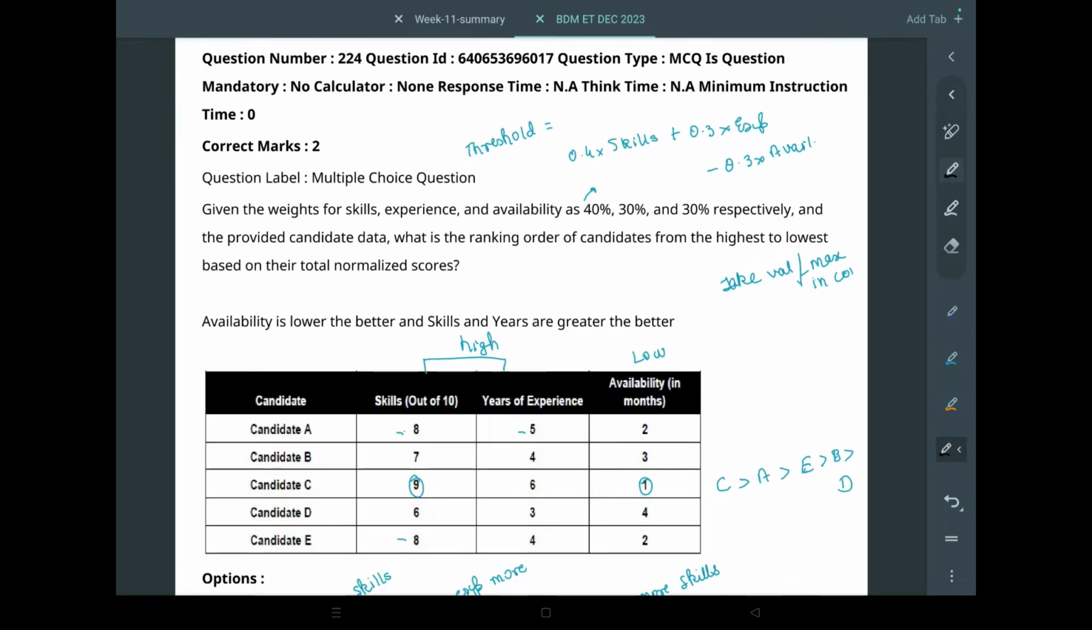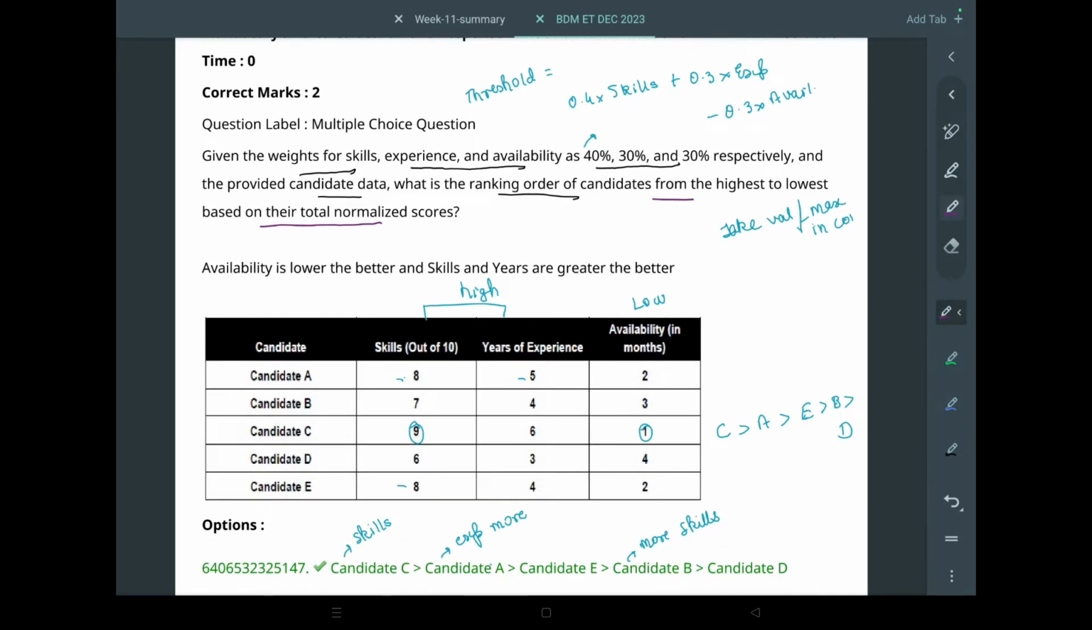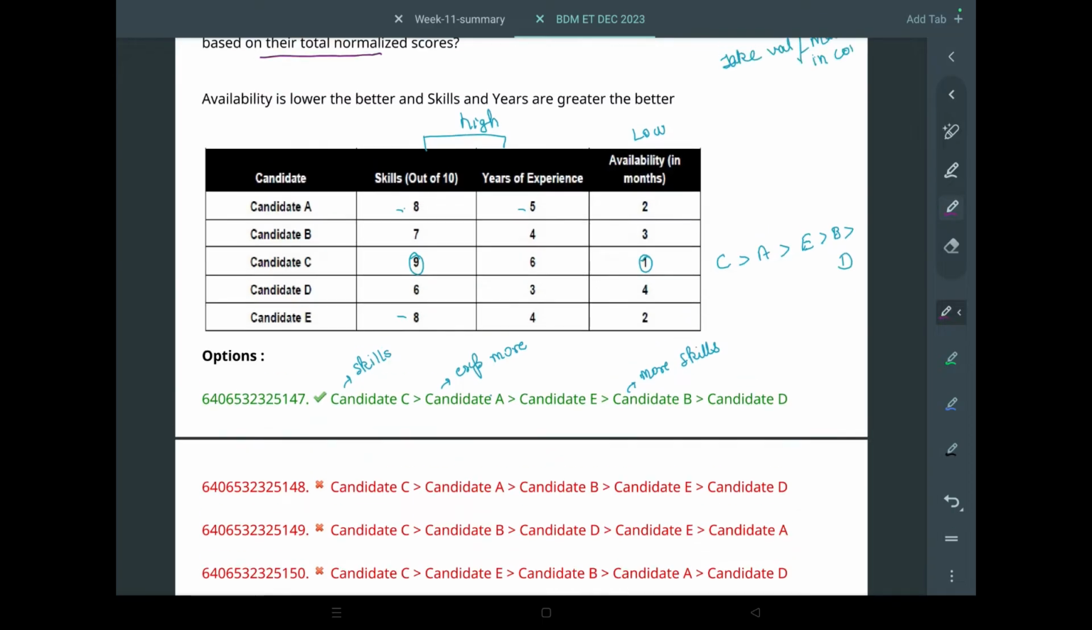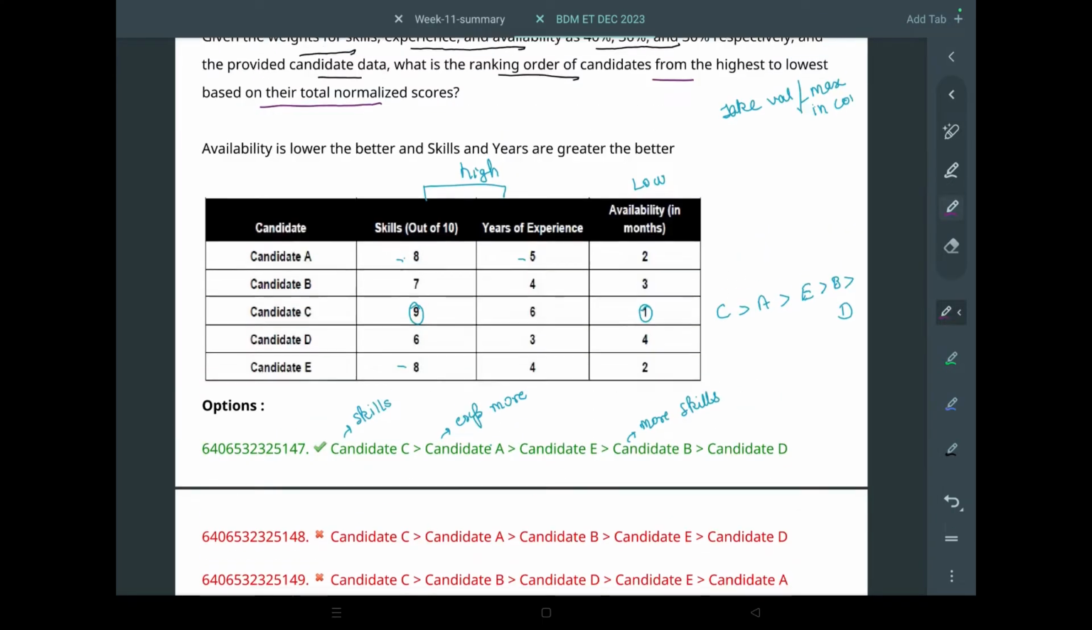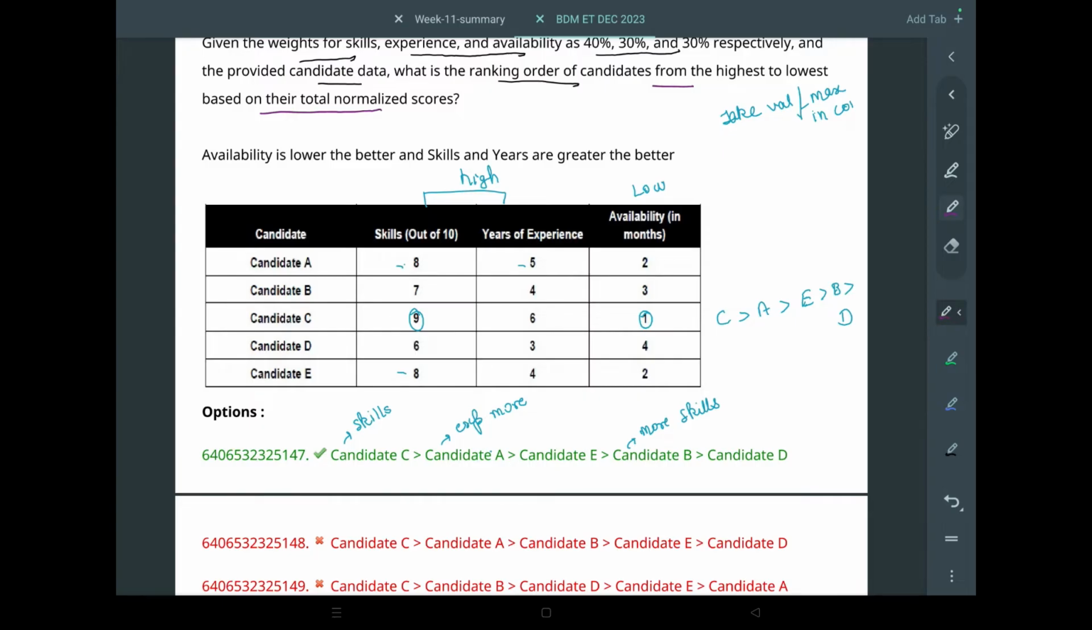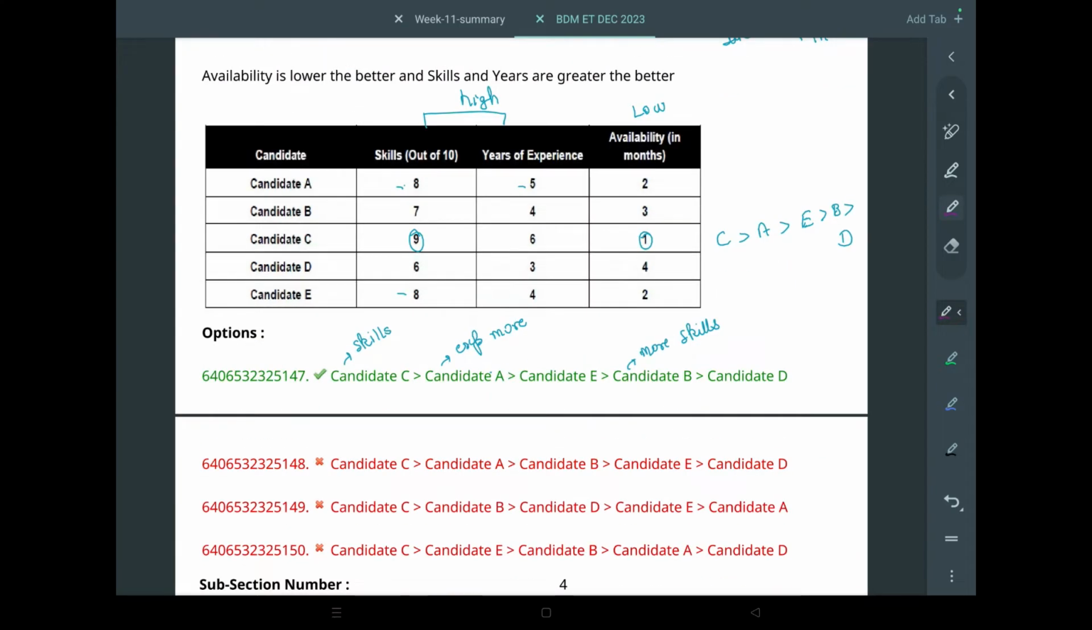After that, it has given the weights for skills, experience, and availability as 40%, 30%, 30% respectively, and the provided candidate data. What is the ranking order of candidates from highest to lowest based on the total normalized scores? Okay, so first let's go over a simple way. There are two ways. First is the usual long way, and second is just logic and intuition.